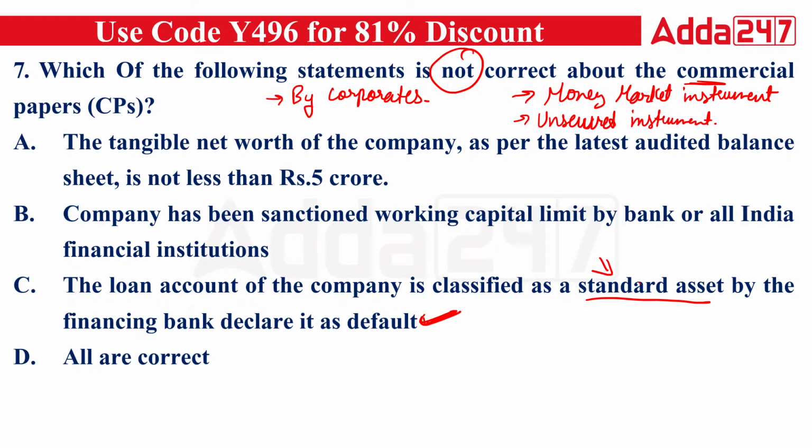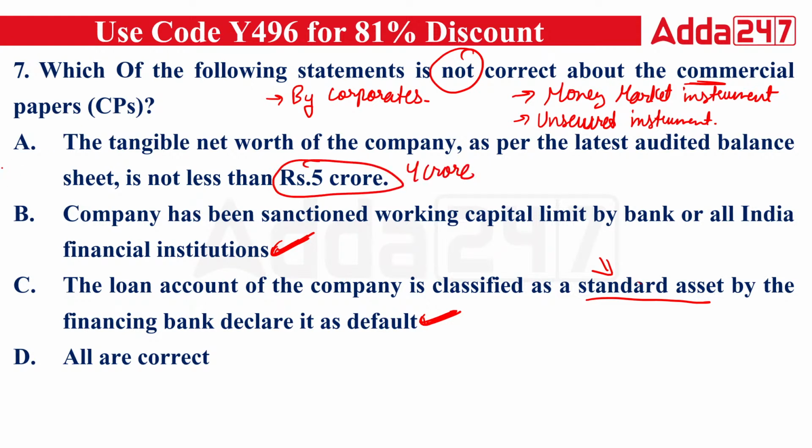If a company wants to issue commercial paper, the company's borrower account should be classified as a standard asset. Second is saying the company has been sanctioned working capital limit by banks and all India financial institutions. That is also true. Now what are all India financial institutions? NABARD, SIDBI, Exim, NHB. These are the all India financial institutions, and the working capital limit will be given by them or a bank. First is saying the tangible net worth of the company as per the latest audited balance sheet is not less than 4 crore. Now this is not right, because that has been changed to 4 crores.